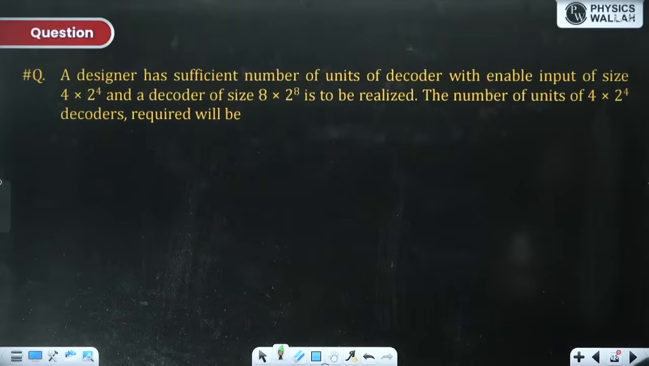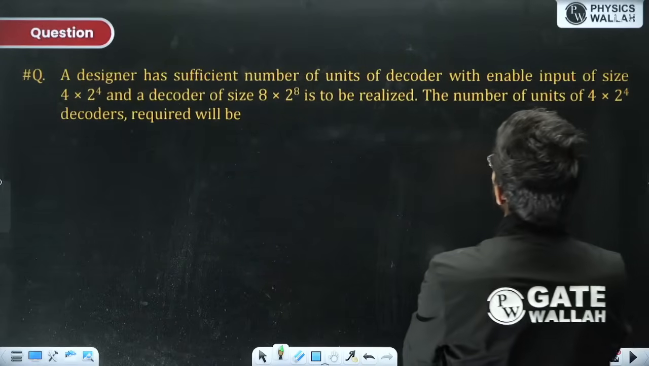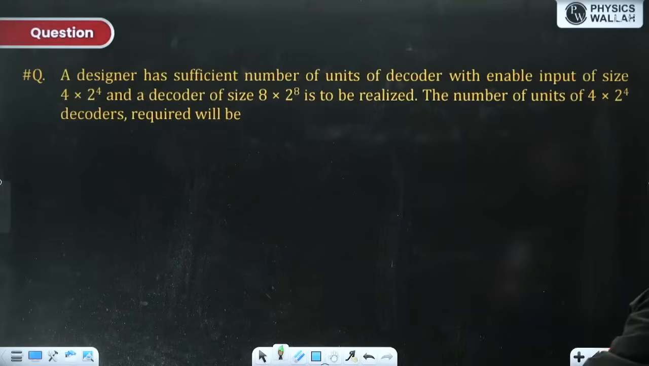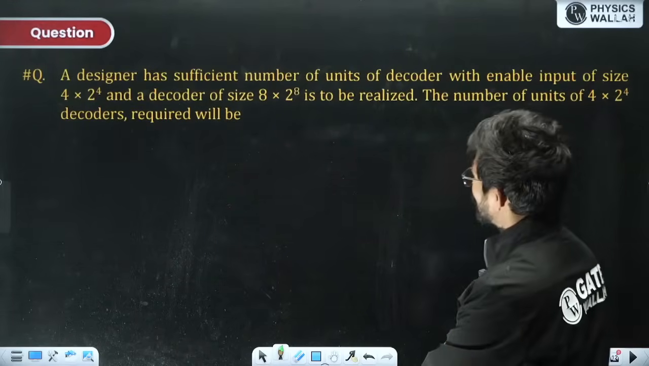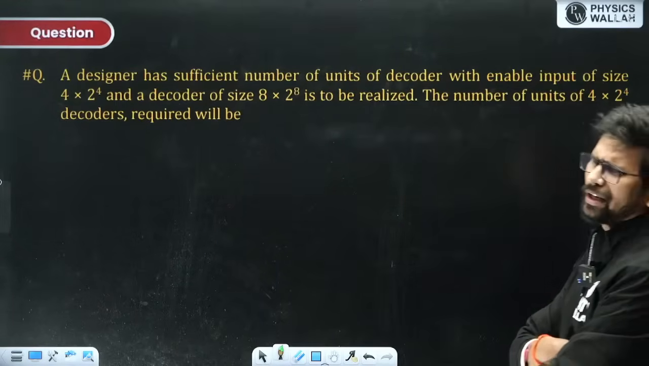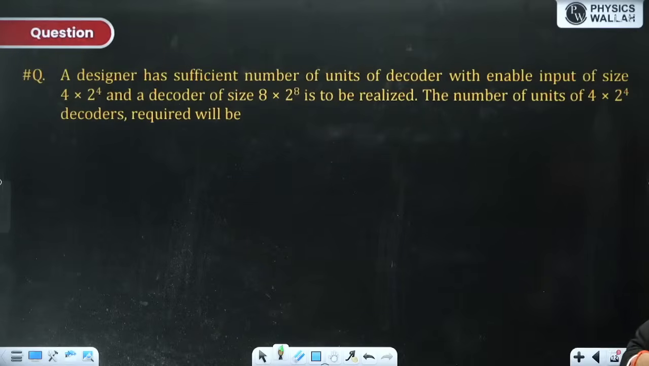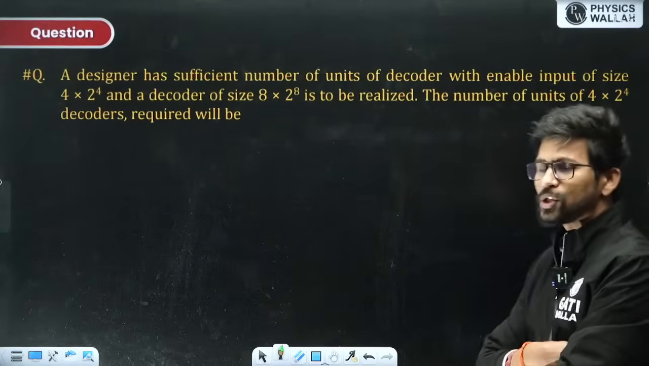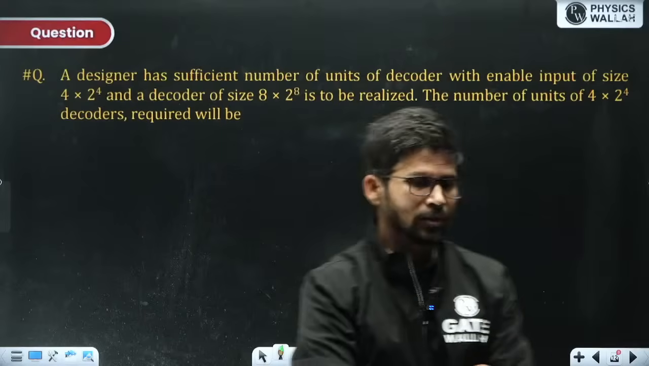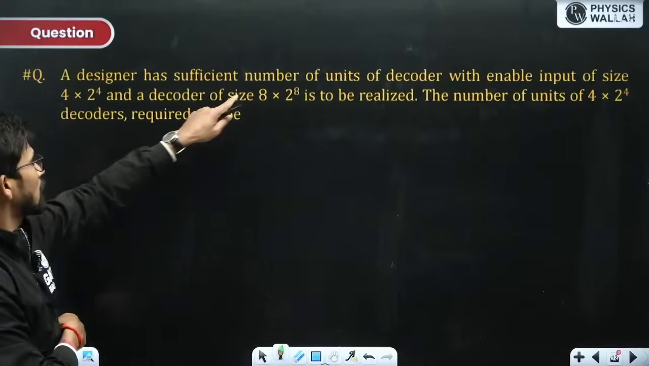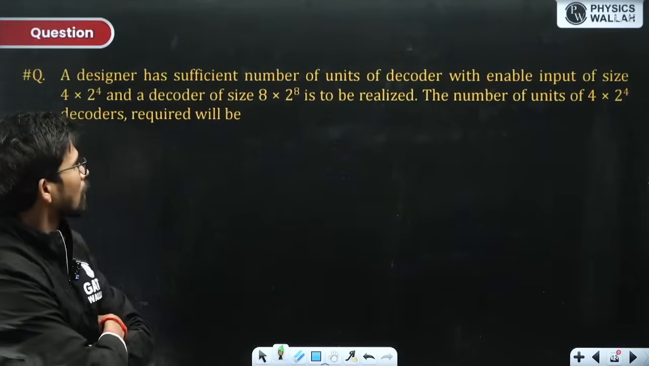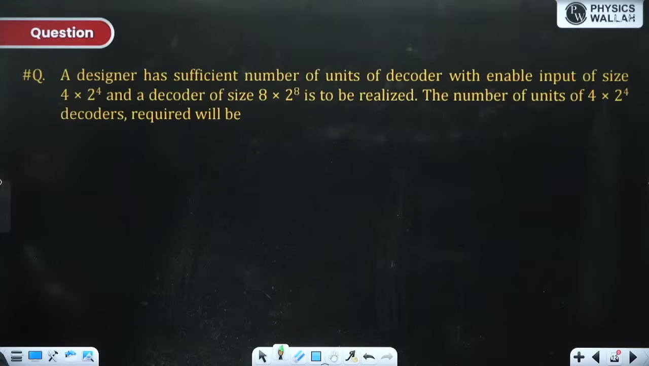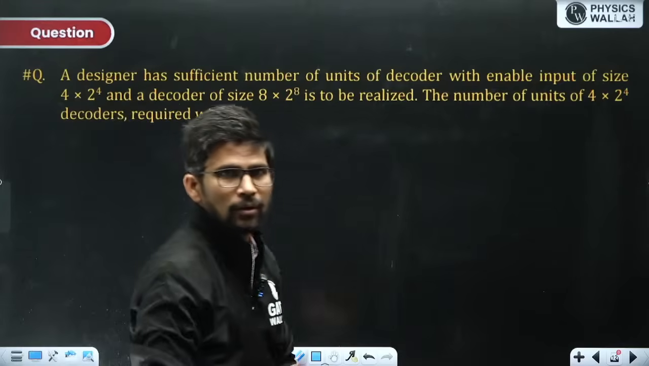A designer has a sufficient number of units of decoders with enable input of size 4 into 2 to the power 4. This statement is very, very important, whatever is written over here. And a decoder of size 8 into 2 to the power 8, because a decoder is always n to 2 to the power n. So this is 4 to 16, this is 8 to 256. It is to be realized. The number of units of 4 to 2 to the power 4 decoders required will be. What is the answer?